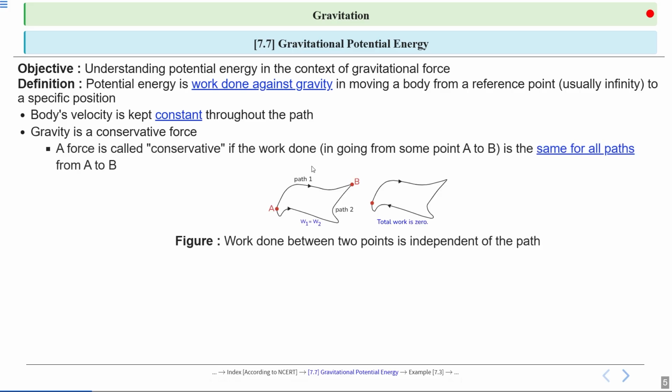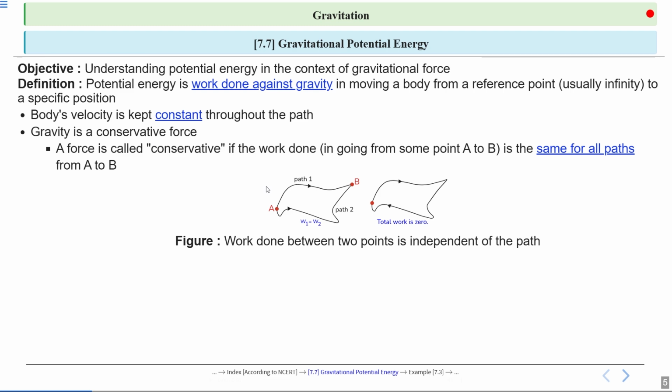To understand this, see the figure showing the work done between 2 points, point A and point B. This property of conservative forces allows us to define potential energy uniquely for any position in a gravitational field.